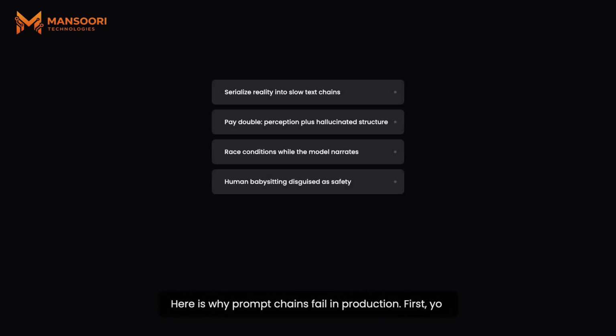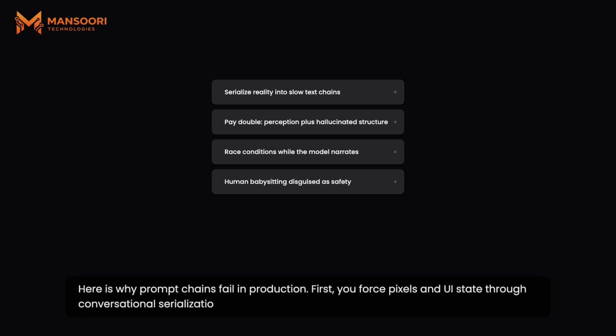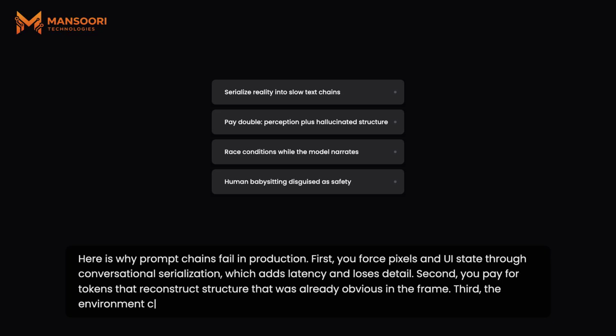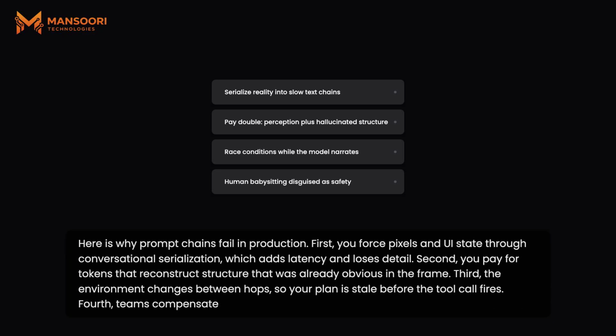First, you force pixels and UI state through conversational serialization, which adds latency and loses detail. Second, you pay for tokens that reconstruct structure that was already obvious in the frame. Third, the environment changes between hops, so your plan is stale before the tool call fires. Fourth, teams compensate by keeping humans in every branch, which caps throughput and pretends to be governance.